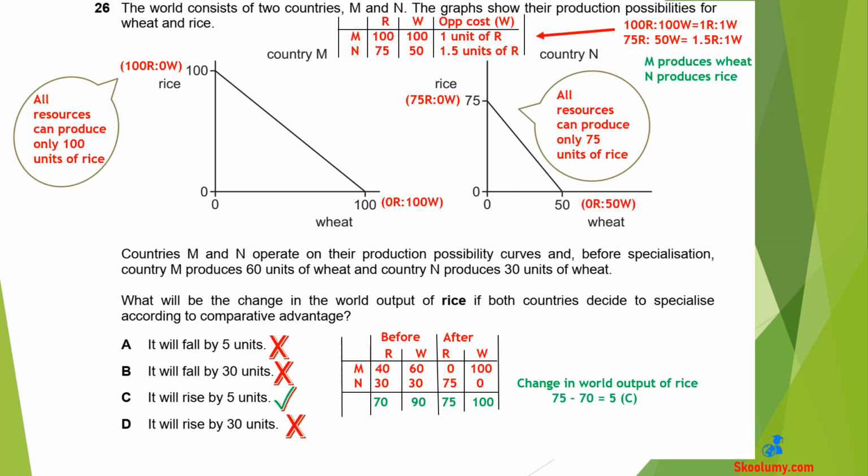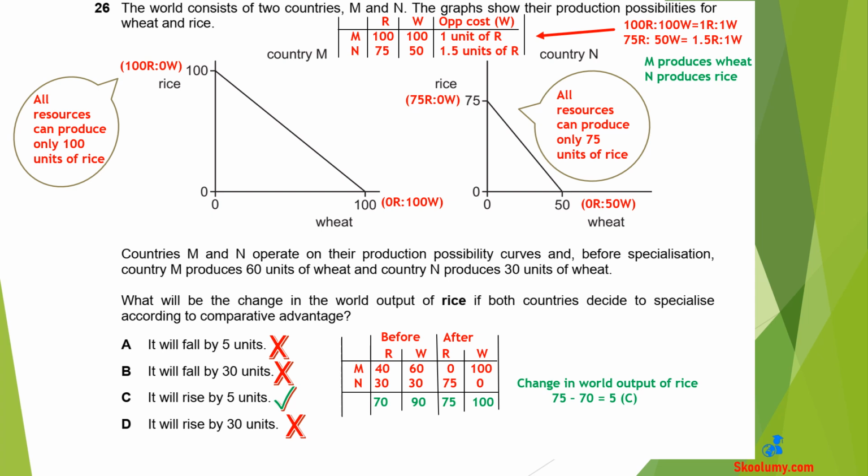Question 26. The world consists of 2 countries, M and N. The graphs show their production possibilities for wheat and rice. Countries M and N operate on their production possibility curves, and before specialization, country M produces 60 units of wheat and country N produces 30 units of wheat. What will be the change in the world output of rice if both countries decide to specialize according to comparative advantage? C is the correct answer. It will rise by 5 units.